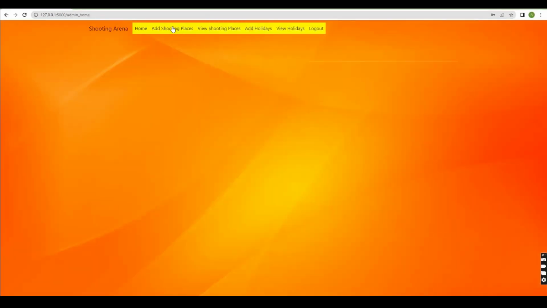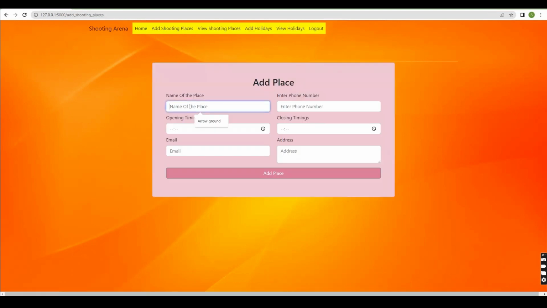This is the homepage for admin. Here the admin can add the shooting places with the place name, phone number, opening time, closing time, email address at gmail.com, and address.